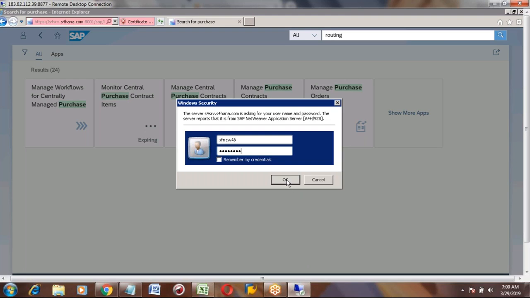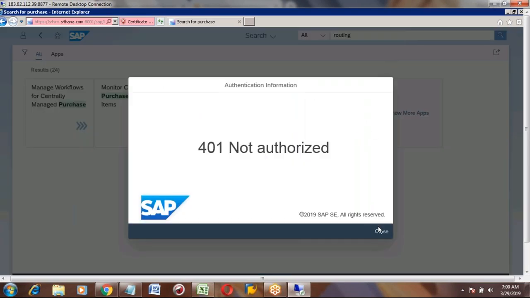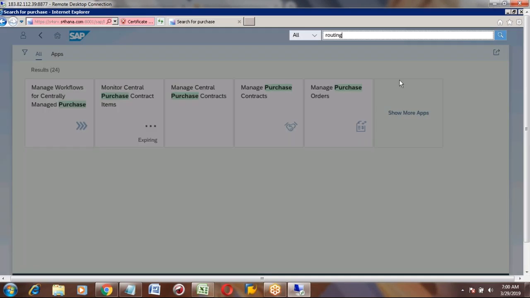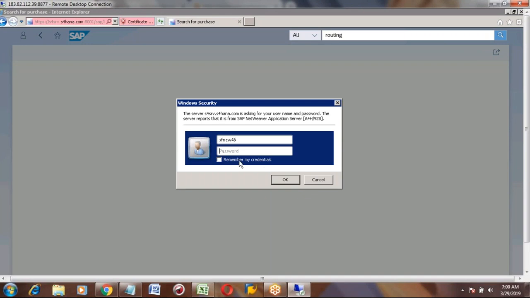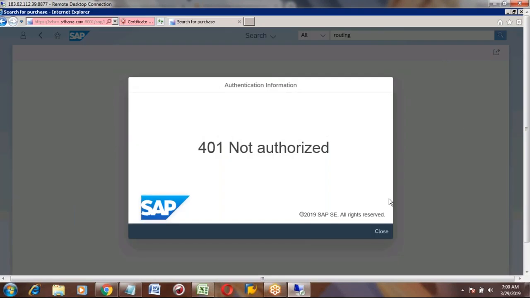Anytime you search, if this window comes up for security, it should not come. There is some error, some issue with the system. Otherwise, it won't come actually.